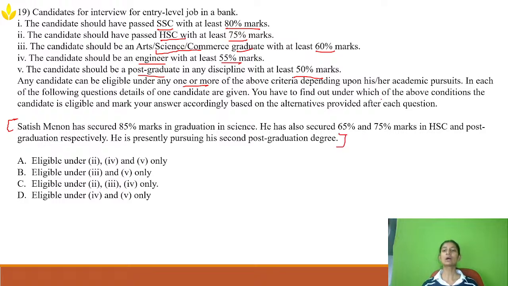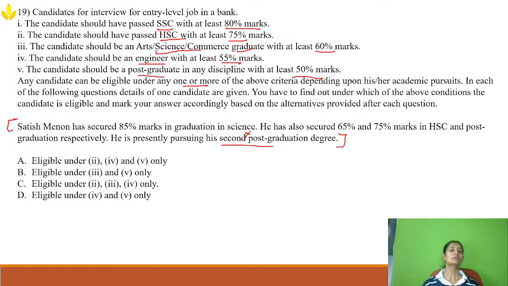You have to find out under which category, above condition, the candidate is eligible. You have to find out from the above five points. Under this statement, which of the statements is he eligible for? They're asking, he is presently pursuing his second post graduation degree. Have they mentioned anything about second post graduation? No. So this data is unnecessary for me.